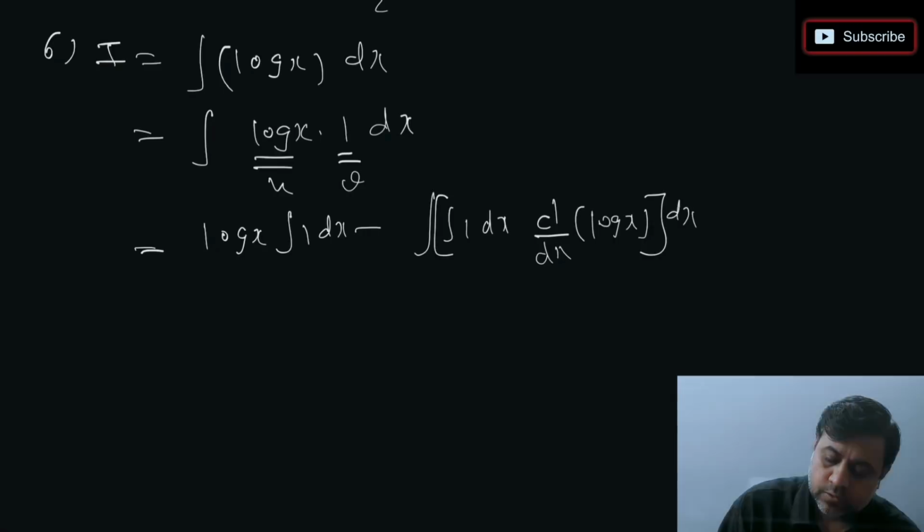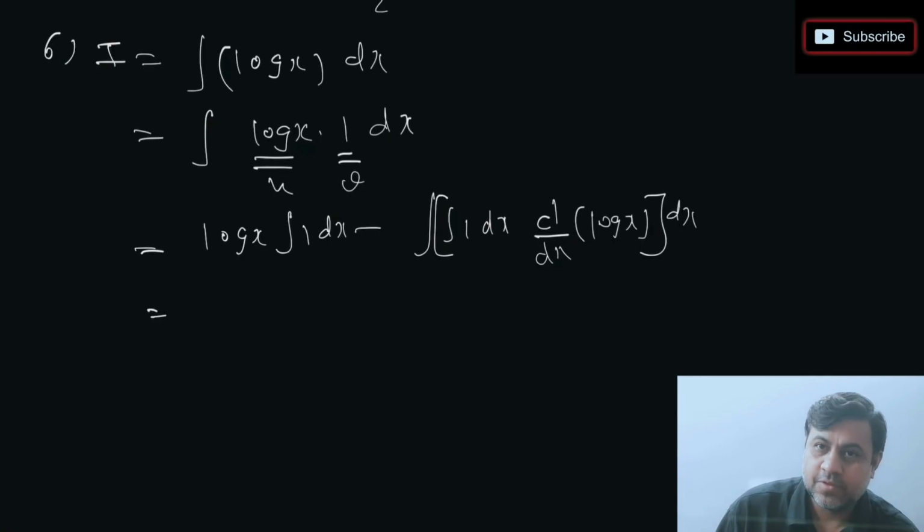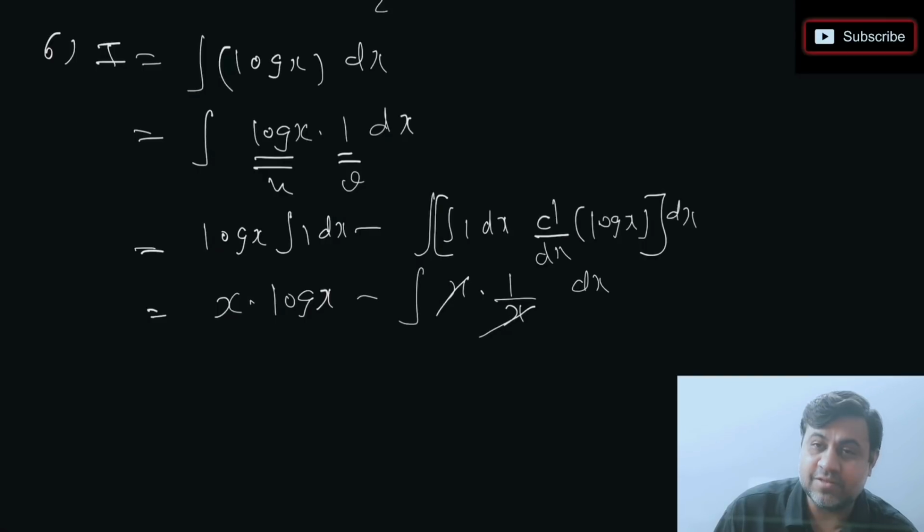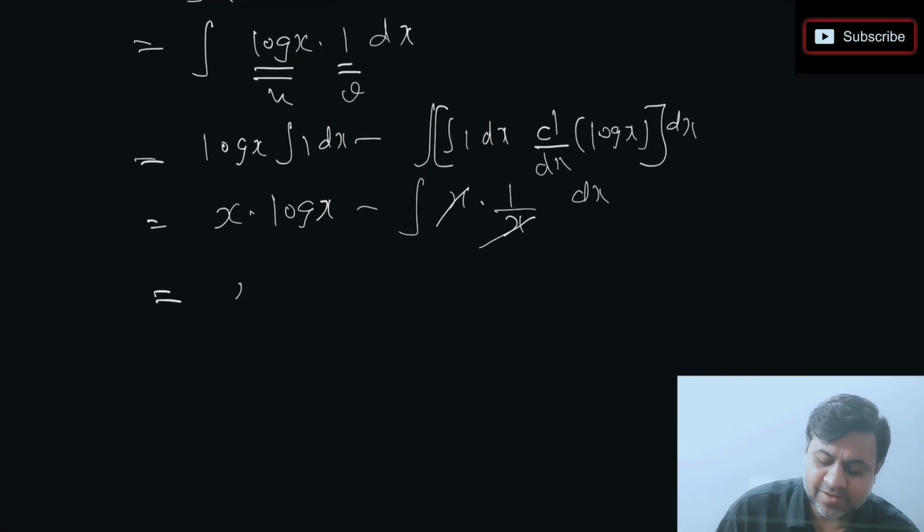Okay, so take it further. What will be integration of 1? Integration of 1 is x, log x as it is, integration of 1 is x, derivative of log x is 1 by x. Okay, so can you see that this x is getting cancelled? So we are just left with integration of 1. Integration of 1, what will we do? x.